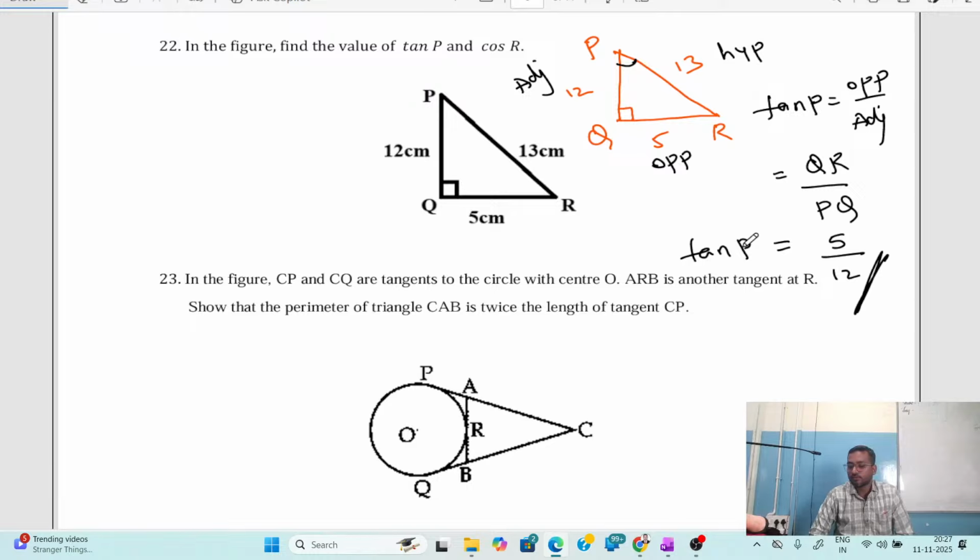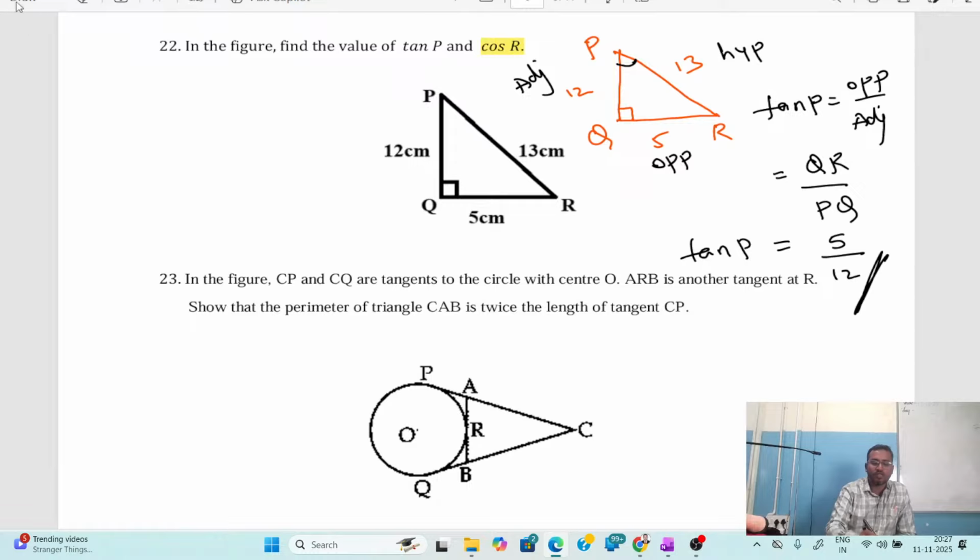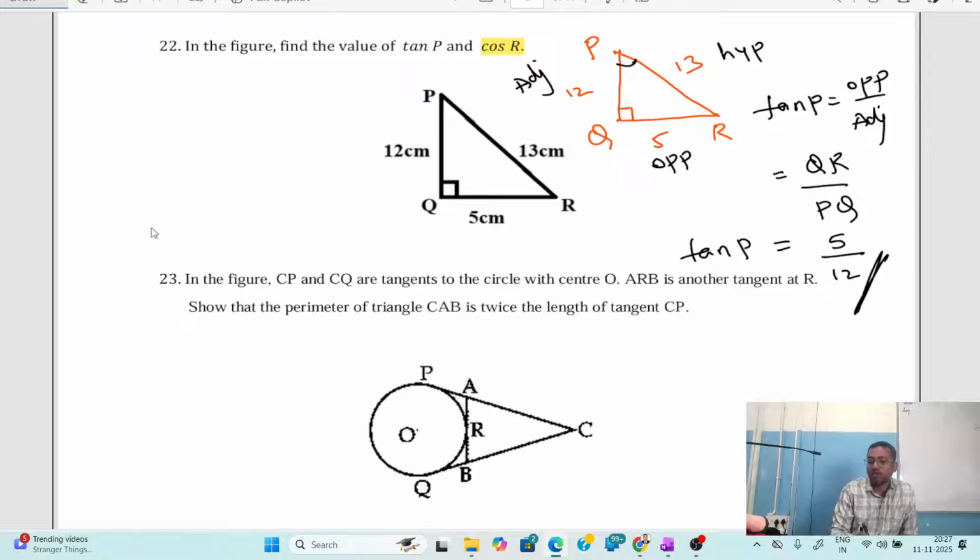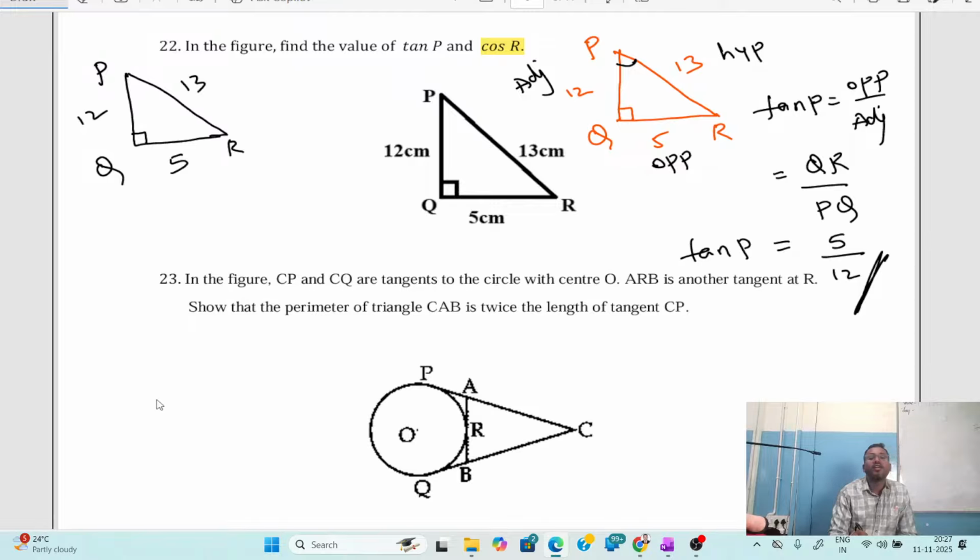Now, similarly, they are asking us to find cos R. Again, what should we do? Again, we are supposed to draw one more triangle in which this is the fixed 90 degrees. PQR is fixed. PQ is 12, QR is 5, and PR is 13 centimeters. It's fixed. But according to this statement, here R is an acute angle. So here we have to assume R as acute.